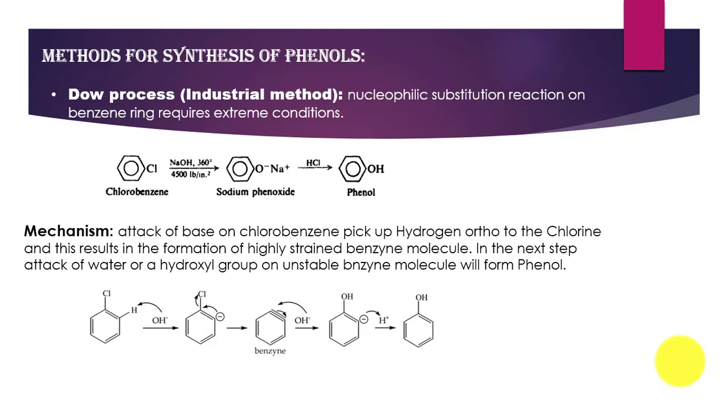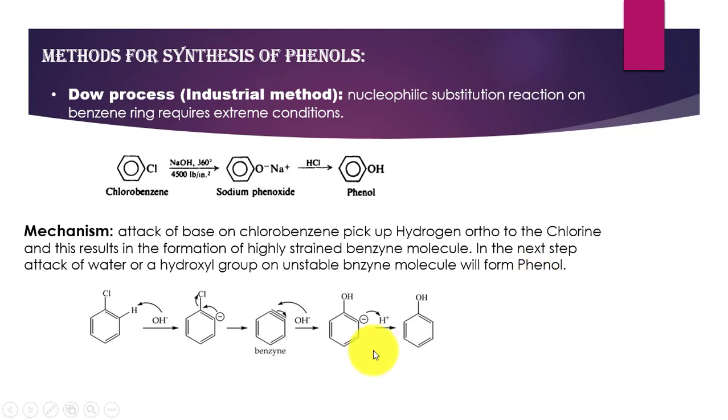This is a nucleophilic substitution reaction, and it proceeds through the formation of an intermediate, that is benzyne, and that is an unstable molecule because it has angle strain in it. So look at the mechanism of this reaction.